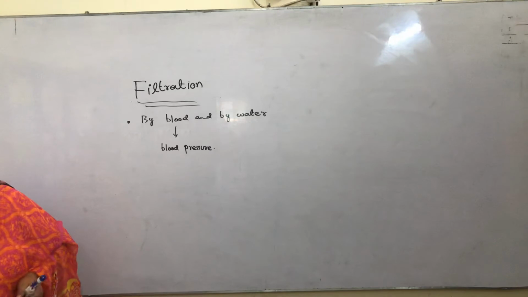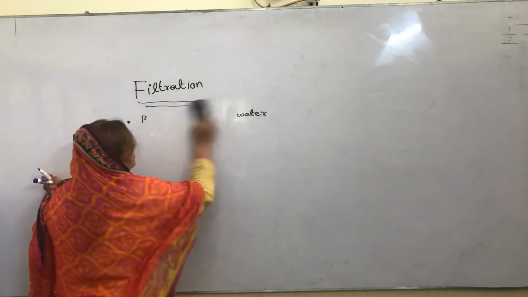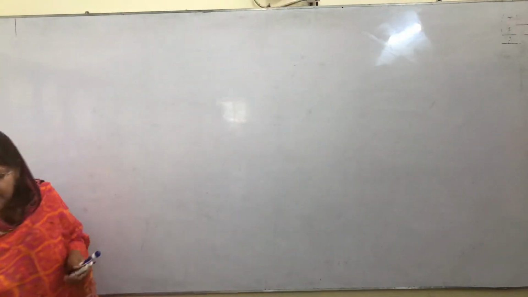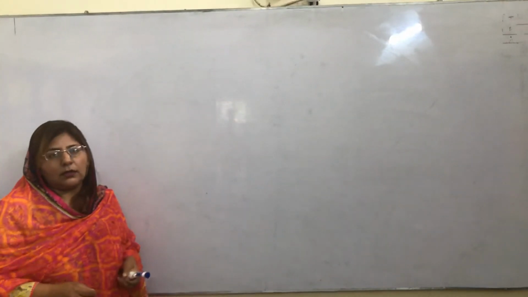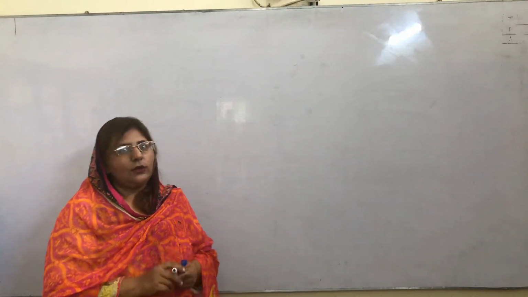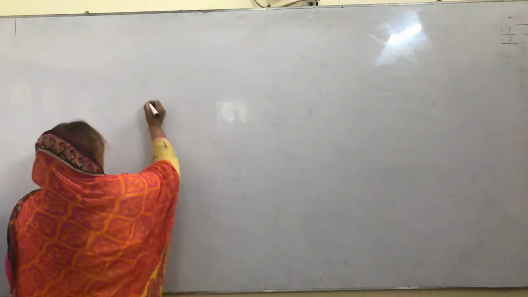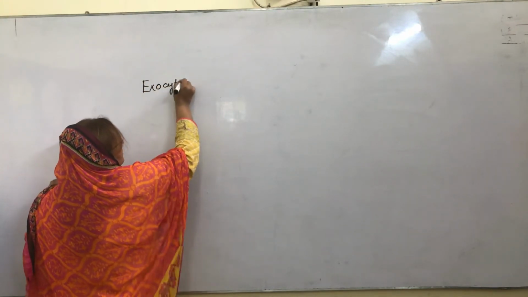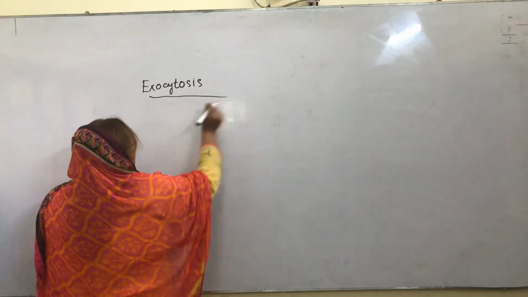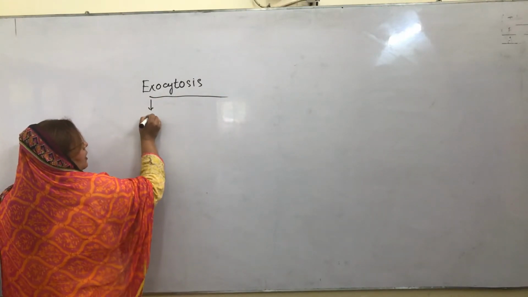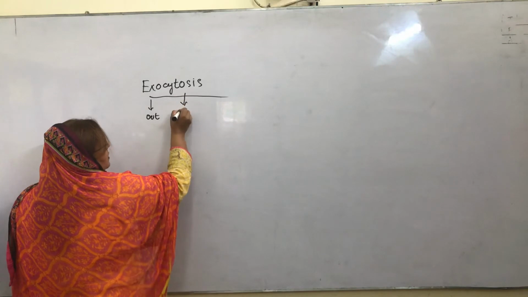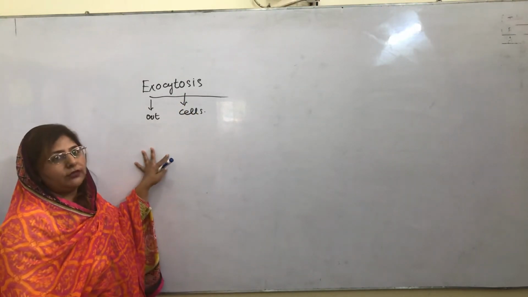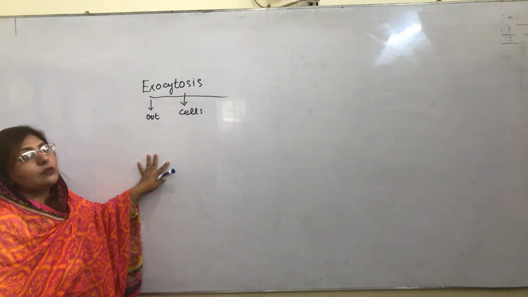Then the last passage of the molecules, the last process, is exocytosis and endocytosis. First we discuss exocytosis. Exo means out and cytosis means cells, meaning some materials go out from the body of the cell. That process is called exocytosis.